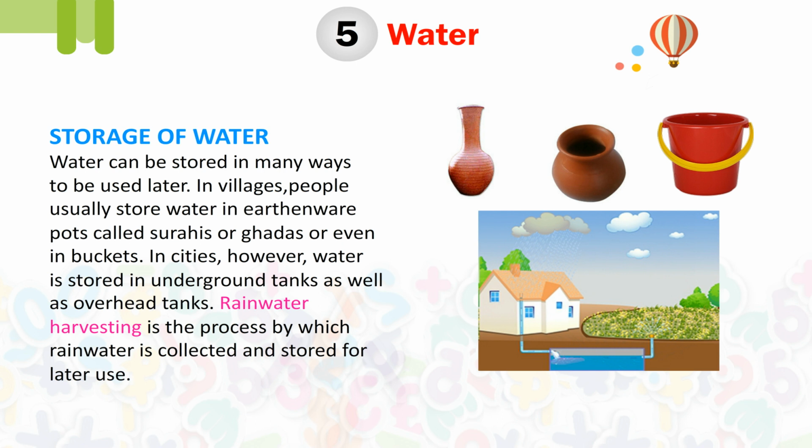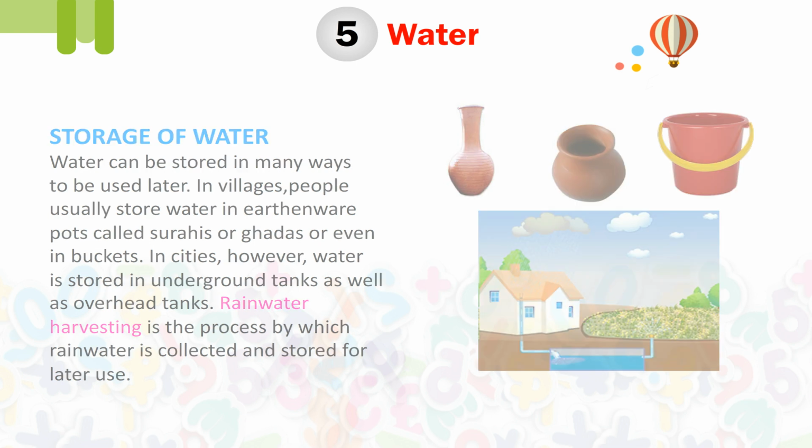Storage of water. Water can be stored in many ways to be used later. In villages, people usually store water in earthenware pots called surahis or ghadas or even in buckets. In cities, however, water is stored in underground tanks as well as overhead tanks. Rainwater harvesting is the process by which rainwater is collected and stored for later use.